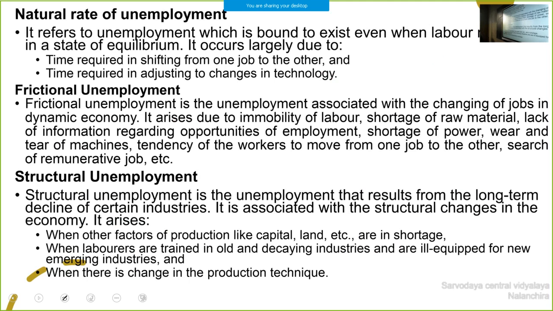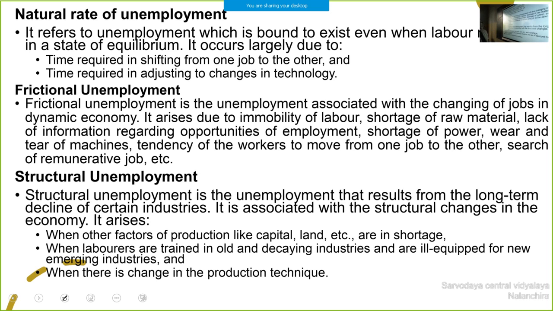Then here you can note down what the natural rate of unemployment is. It refers to unemployment which is bound to exist even when labor is in a state of equilibrium.